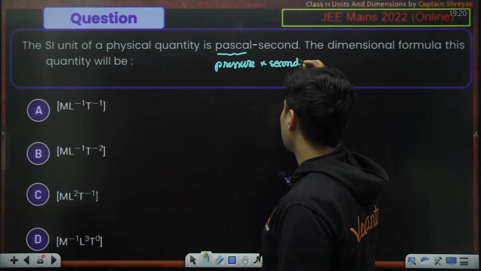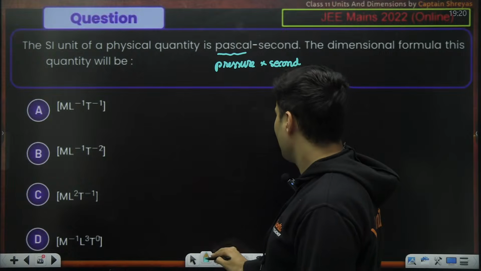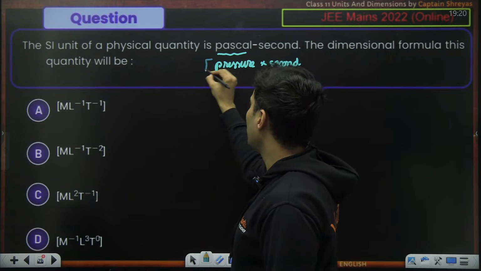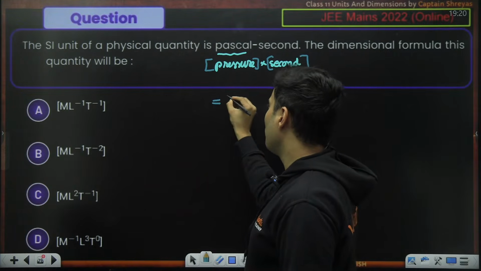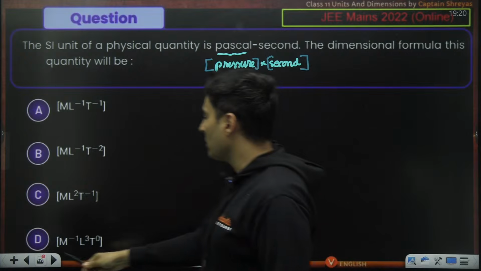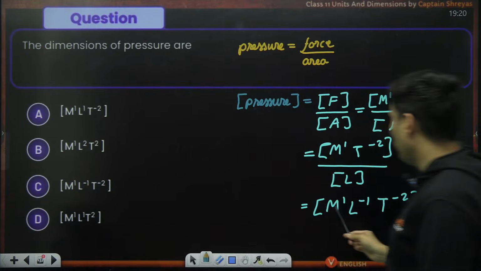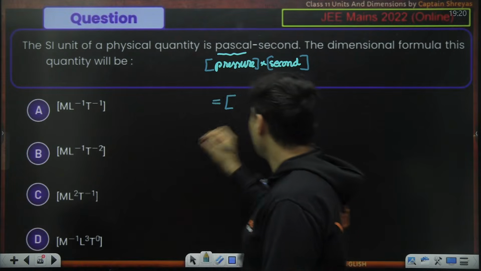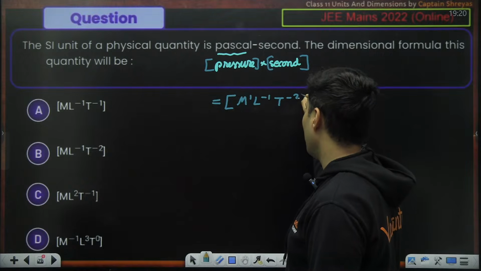You can also take the dimension of pressure and multiply it with the dimension of second. Pressure's dimension we just figured out: M1 L raised to minus 1 T raised to minus 2.